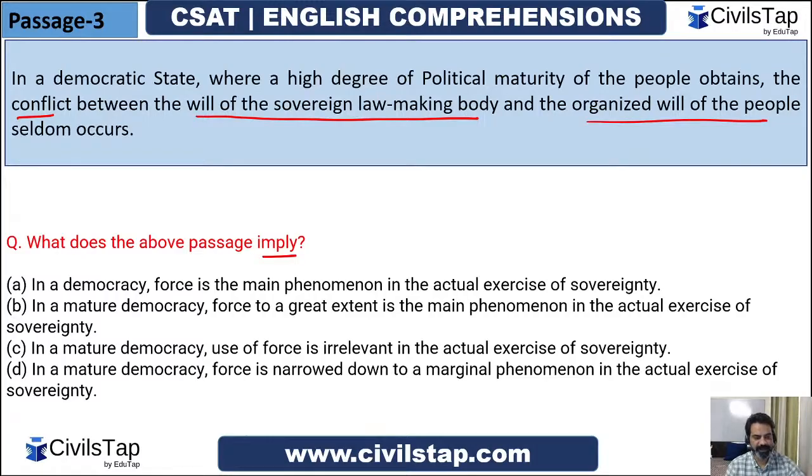That means it very rarely occurs that there is a clash between the will of the law and the will of the organized people. So he says, in a mature democracy, force is narrowed down to a marginal phenomenon in the actual exercise of sovereignty. That is the correct message that is implied by this passage.